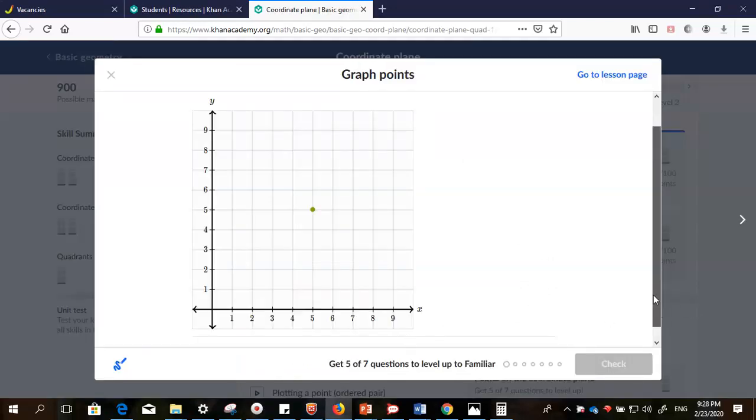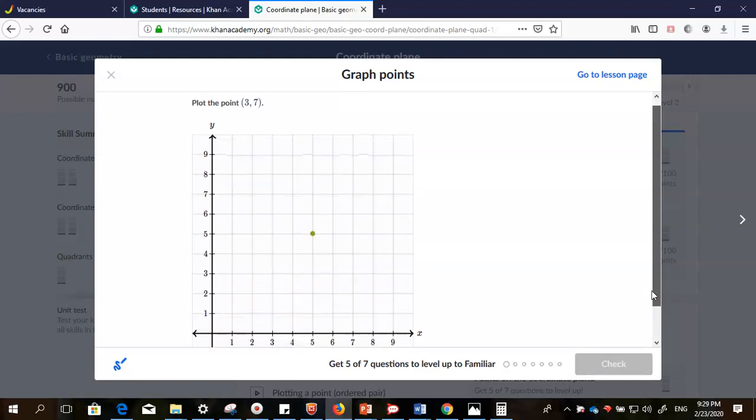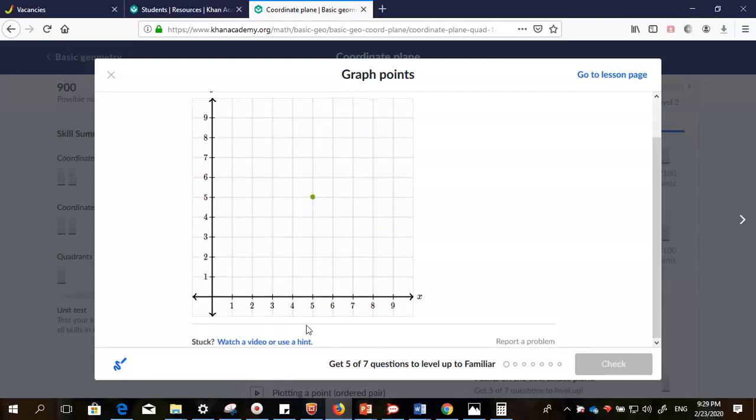So in your practice like this one, it says plot the point 3, 7. Now we know that on the x-axis, that's the coordinate. We start reading from the x before we go to the y. So x is 3, y is 7, it is going to be somewhere there. I'm going to take this point here and bring it there. Then I click on check. But I don't want to do that now.